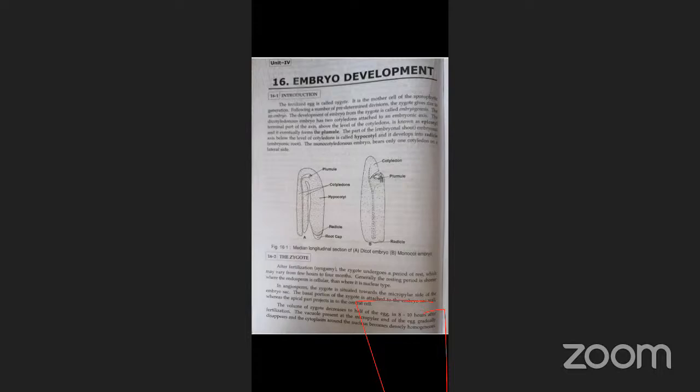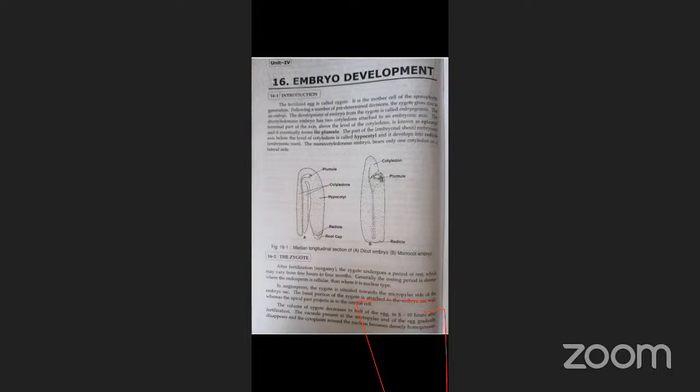What is the embryo? The fertilized egg is called zygote.